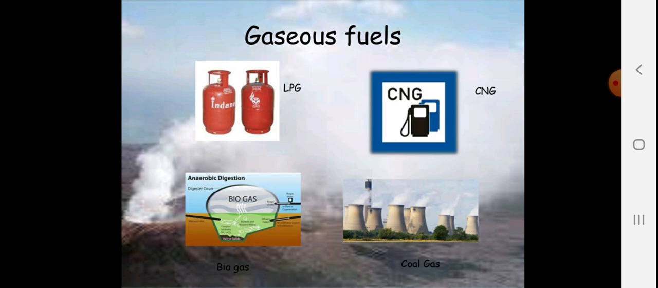Coal gas. You might have seen power stations, which produce electricity. In them they burn coal and produce heat. Using that heat they run the turbine and generate electricity. I have seen 2 power stations so far. One is in Gandhinagar and the second is at Sabarmati.